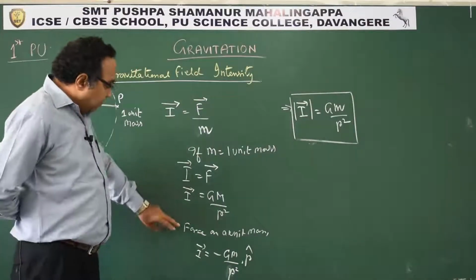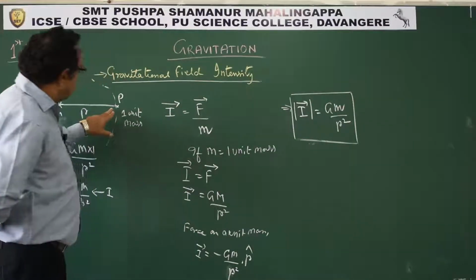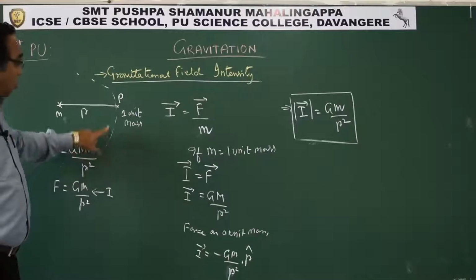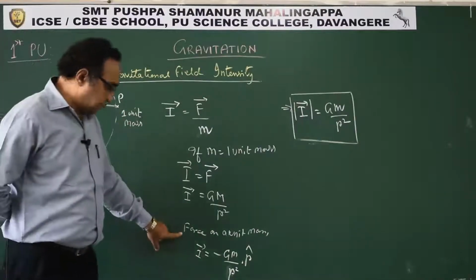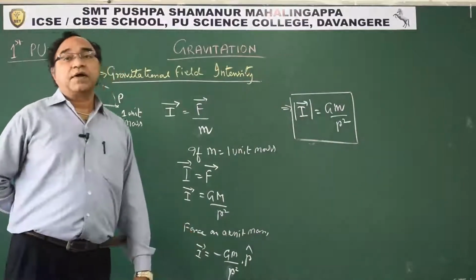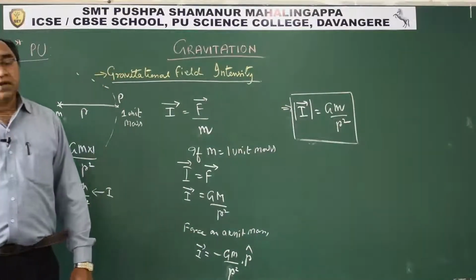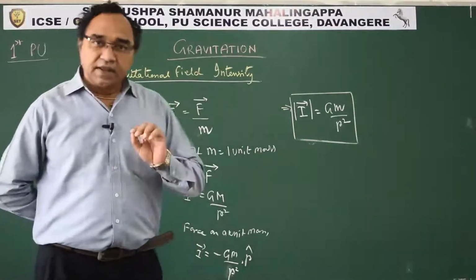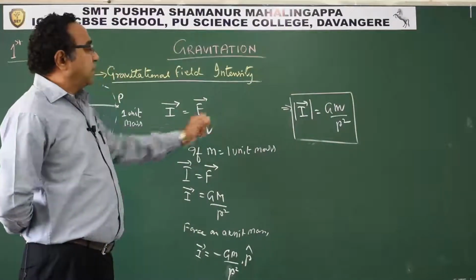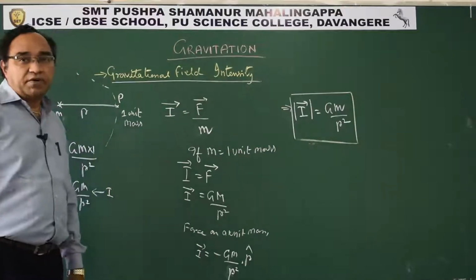At that point we are placing a unit mass, so m is 1 unit. We put a minus sign because we have taken it as a vector quantity where the direction has to be accounted for. This is how we get the intensity of the gravitational field.